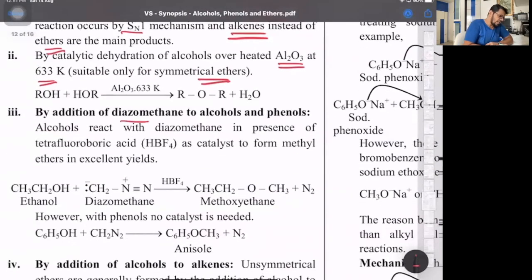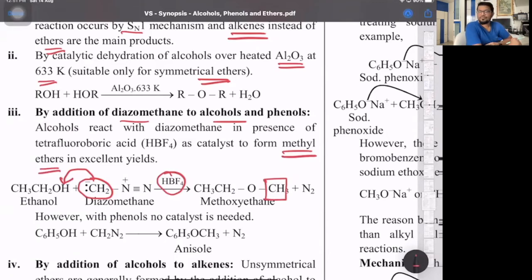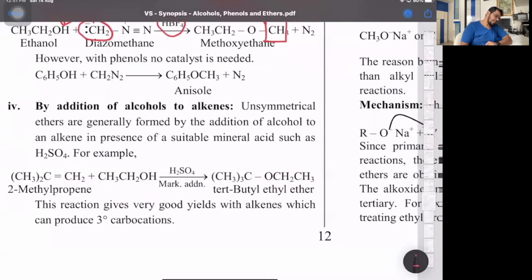Then diazomethane and alcohol. So alcohol reacts with diazomethane, where this diazomethane group is there. So this group comes here. It gets converted to methoxyethane, sorry. So of diazomethane, what was the drawback? In presence of fluoroboric acid as a catalyst, one of the alkyl is always methyl. That's the drawback with diazomethane. Again, di means two, azo is nitrogen. So from methane, you replace two hydrogen atoms by two nitrogen atoms. So diazomethane becomes CH2N2.